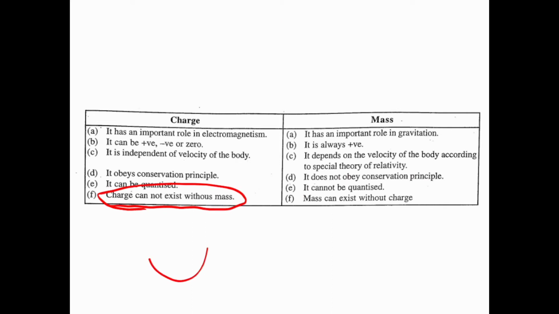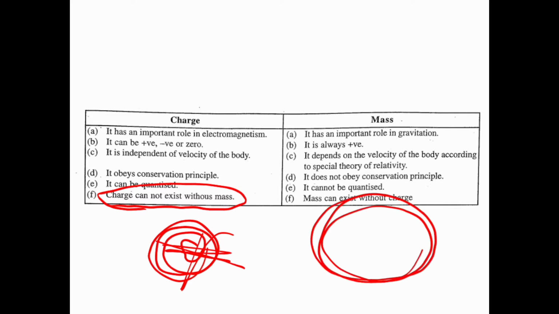If a body has no mass, it cannot have any charge. If a body has mass, then it may have charge, or it may not have charge. I think you can understand charge and mass clearly.